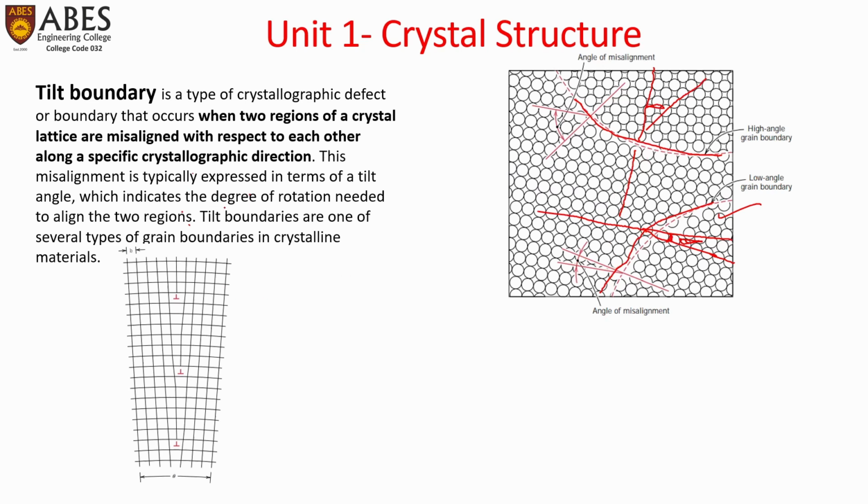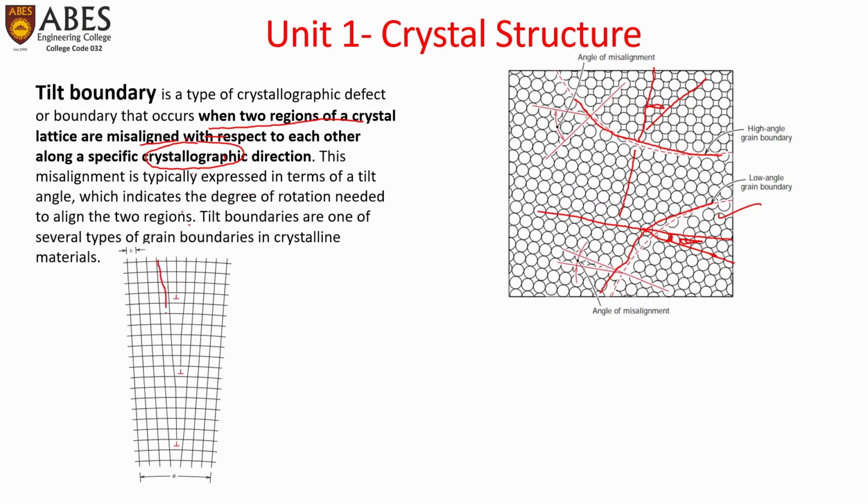A tilt boundary is a type of surface defect or interfacial defect. It is a type of crystallographic boundary that occurs when two regions of a crystal lattice are misaligned with respect to each other along a specific crystallographic direction. All the grains are misaligned according to a specific crystallographic direction.